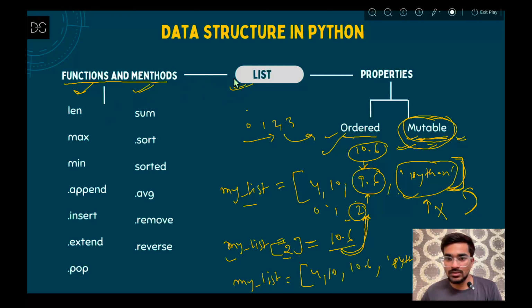Since list has the mutable property, we will have a lot of functions and methods in list as compared to string, because string only had the ordered property. Whatever things are related to ordered are the only functions and methods present there, but here, because of the mutable property, there are many things you can do with the help of list, like remove, reverse, insert, extend, append, pop. All of these are related to the mutable property of list. We will see all of these in the next session.